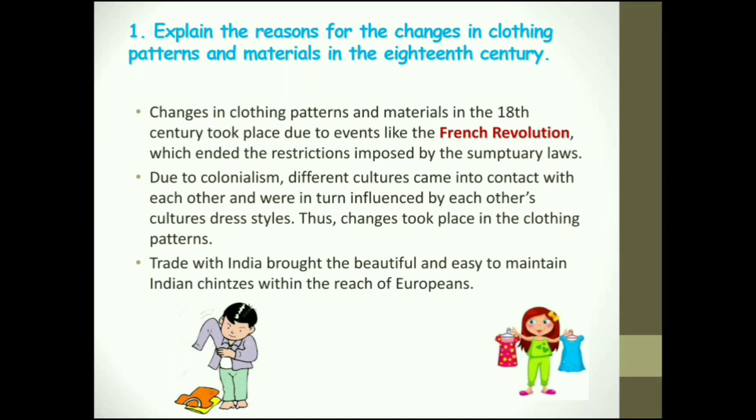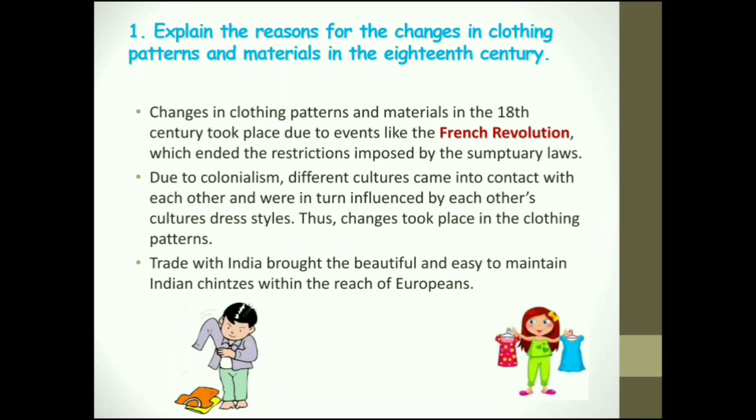Changes in clothing patterns and materials in the 18th century, when did they take place? It began in the French Revolution, because people were forced to buy things which they didn't like, and they were forced to abide by the sumptuary laws. So because of the restrictions, everything started during the French Revolution.